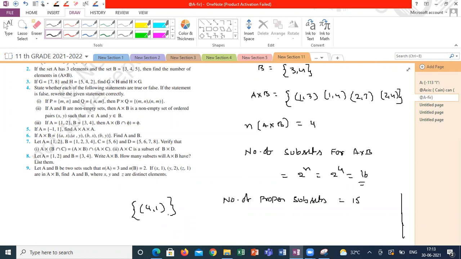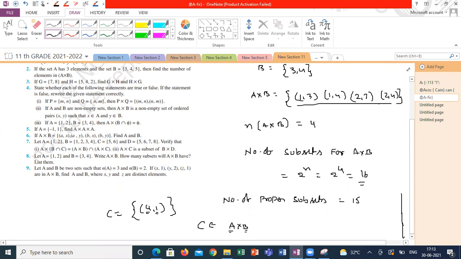So by seeing the first element, suppose I say check this set C: C belongs to A cross B. I have to check whether the first element is there in A or not. After that, I have to check whether the second is there in B or not. No need to verify the whole list. Suppose I am saying C belongs to B cross A, then it is a true statement, correct?